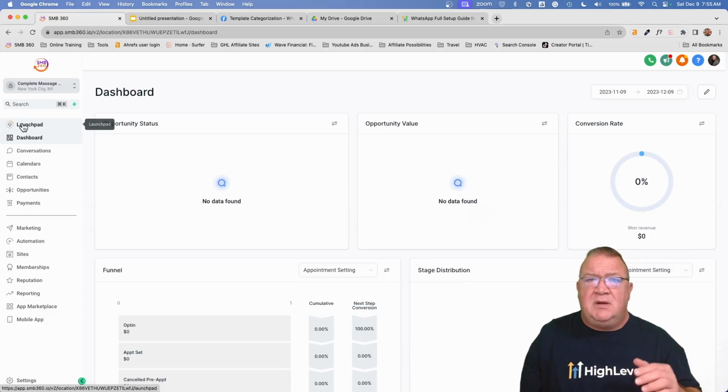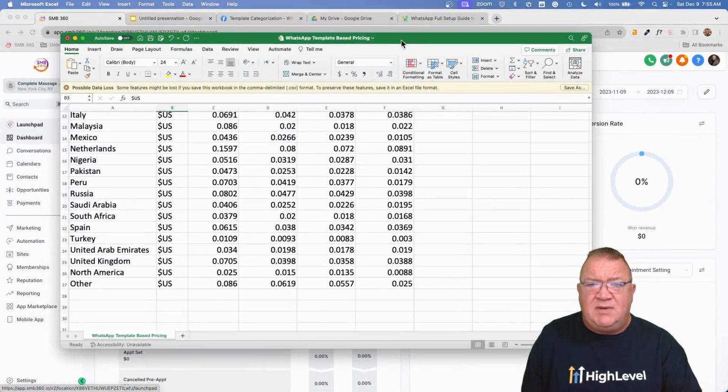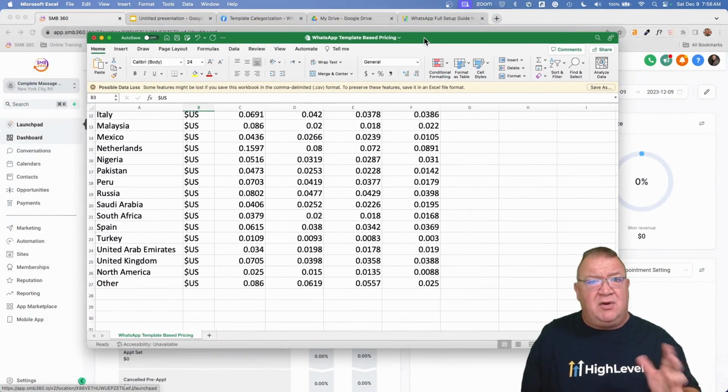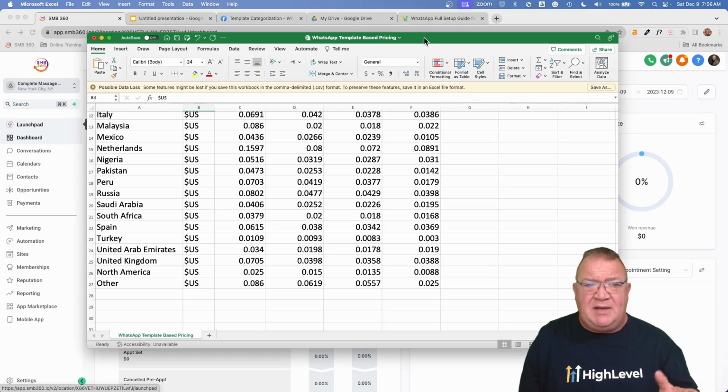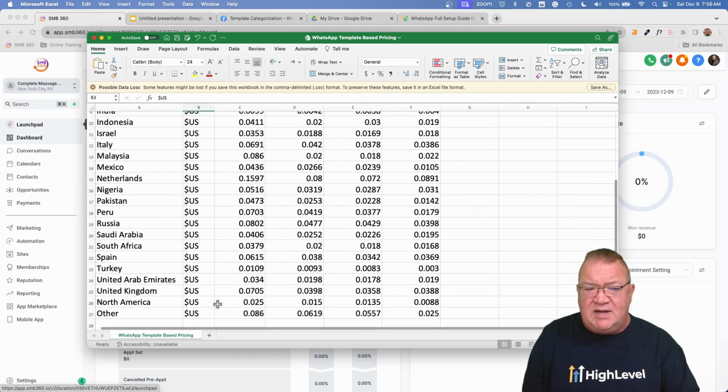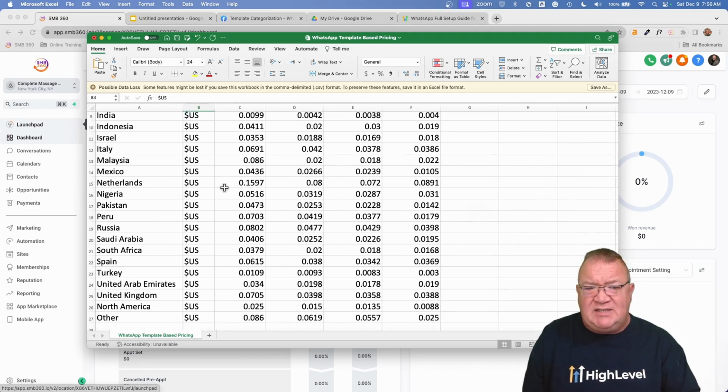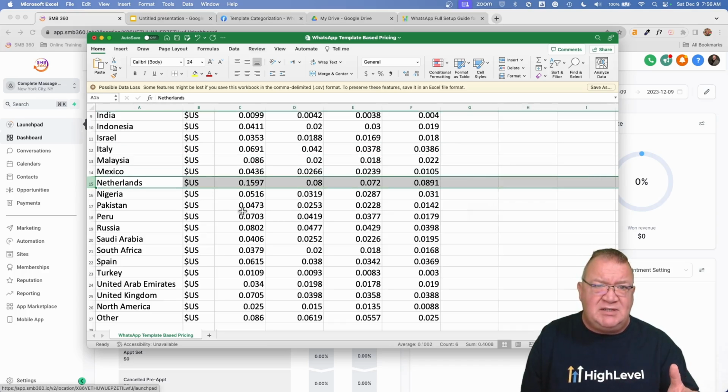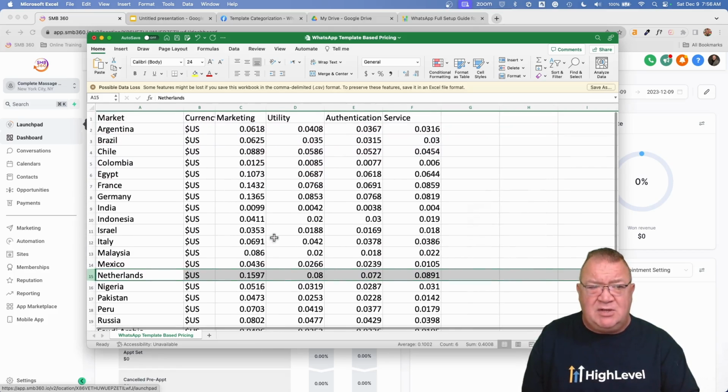Now, once you've dealt with the pricing here, one of the other things that I want to do is show you this. This right here is the template pricing that you're going to be charged whenever you send messages for WhatsApp. Now, I'm just going to show you this real quick here. This goes anywhere from 2 cents in the United States all the way up to as much as 16 cents in the Netherlands for sending out messages. So I just wanted to show you that real quick. I won't be showing you this again, but WhatsApp messages do differ whenever you send those out, depending upon what country you're in. So I'm just going to briefly look at this.